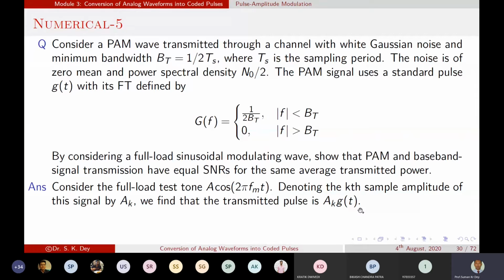In a PAM signal, how do we do it? We transmit the sample with the pulse, your PAM signal. So definitely the transmitted pulse will be a_k into g(t). Yes or no? What is the transmitted pulse? So that is basically a_k into g(t).